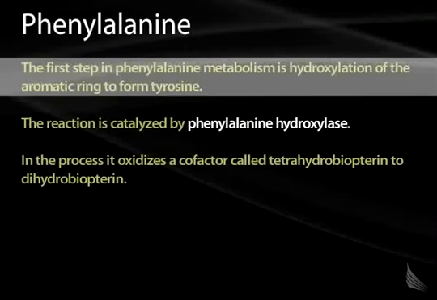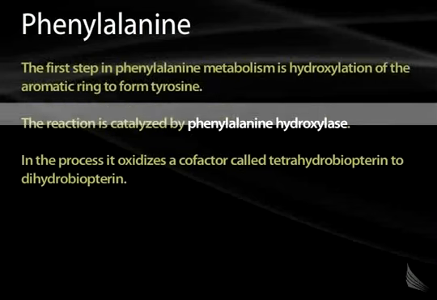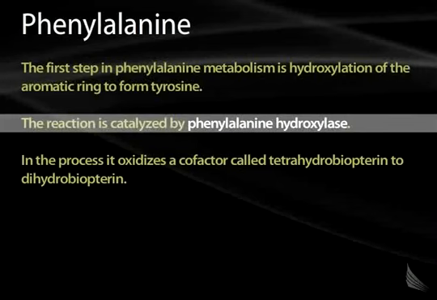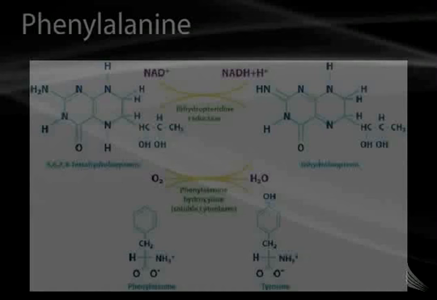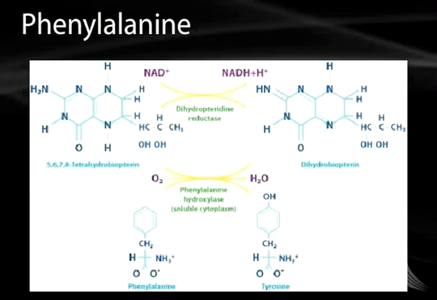The first step in phenylalanine metabolism is the hydroxylation of the aromatic ring to form tyrosine. This reaction is catalyzed by an enzyme called phenylalanine hydroxylase. In the process, it oxidizes a cofactor called tetrahydrobiopterin to dihydrobiopterin. And this is shown in schematic form here. Here is phenylalanine. Phenylalanine is oxidized to form tyrosine, and in the process, tetrahydrobiopterin is converted to dihydrobiopterin.